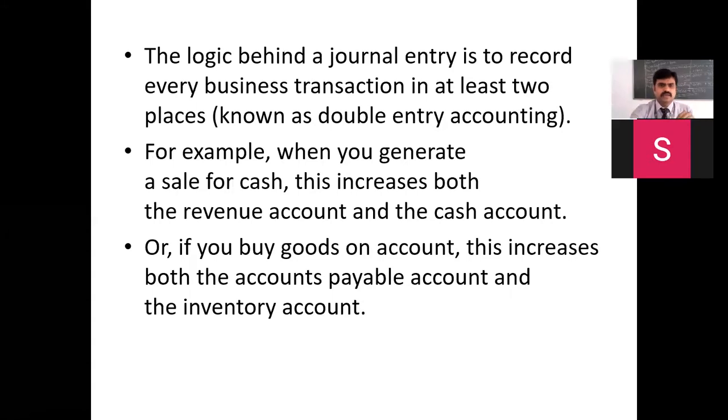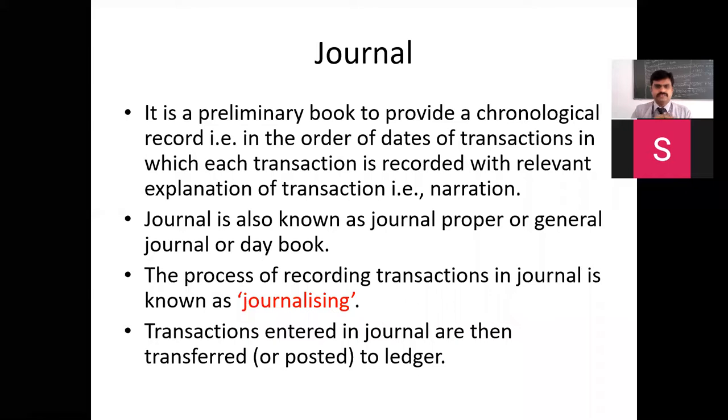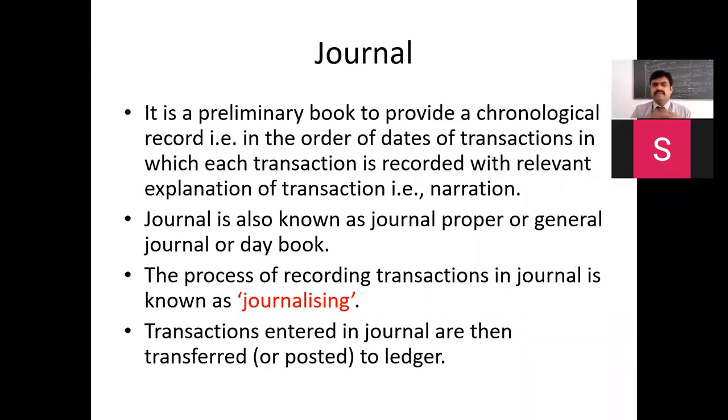We will discuss the logic behind each and every transaction. It is a preliminary book for recording in chronological order. What do you mean by chronological order? In date order. First you write 1st October, then 2nd October, whatever transactions took place, then 3rd October. Whichever transaction takes place first, we write that first, then the later one, in the order of date, with each transaction recorded with a relevant explanation.